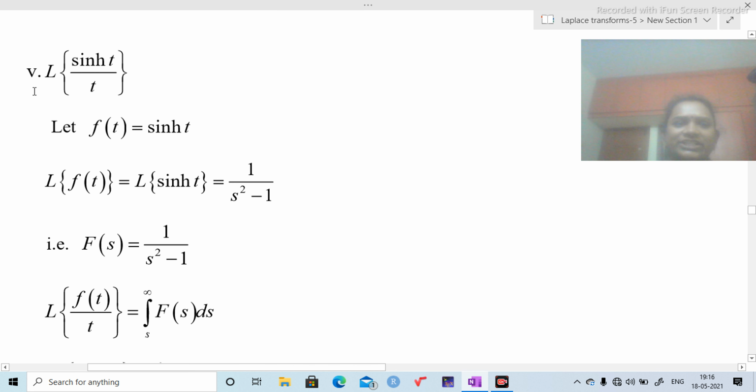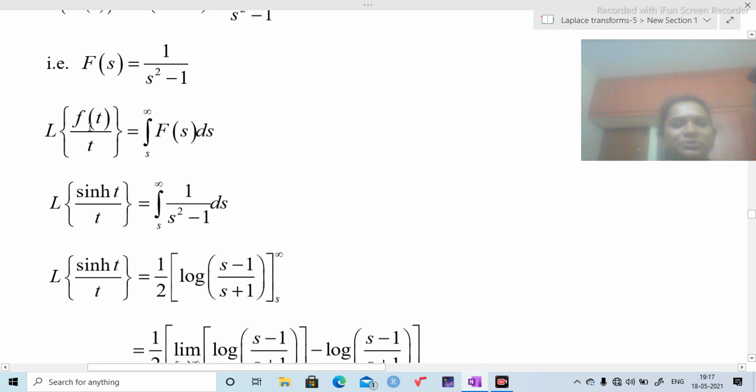Next question, L of sin ht by t. Let f of t equal sin ht. Laplace transform of f of t equals L of sin ht. We know that the Laplace transform of sin ht equals 1 by s square minus 1 only. Take this as f of s. Substitute the f of t and f of s values here. Then we are going to get this step. Next, I need 1 by 2.